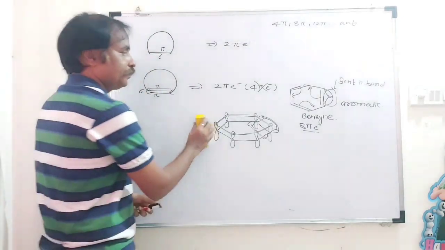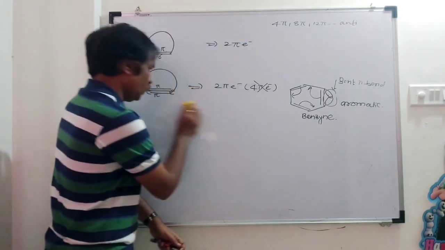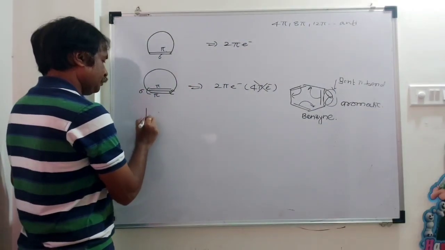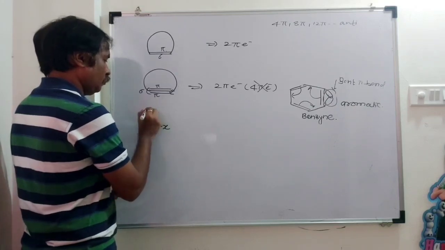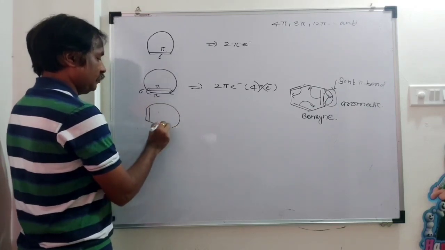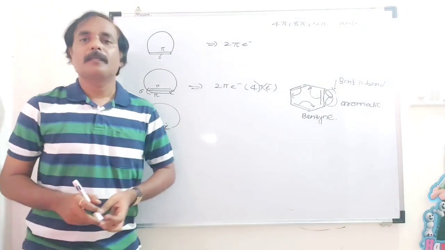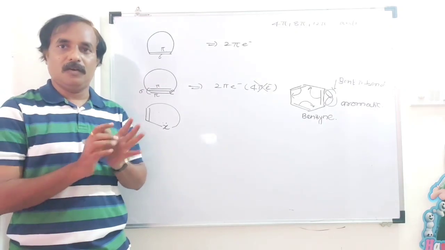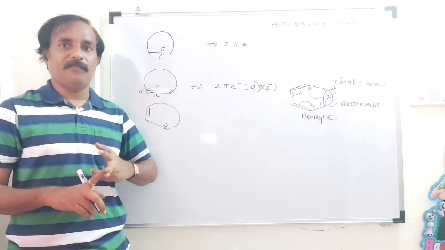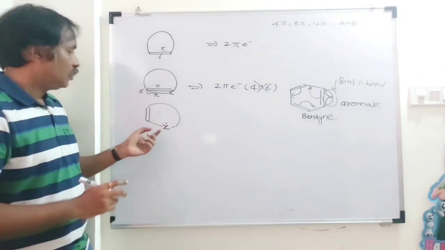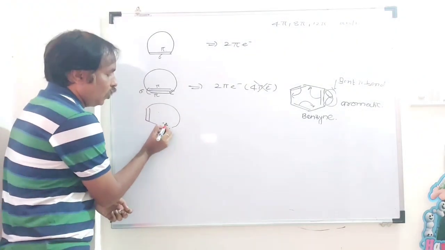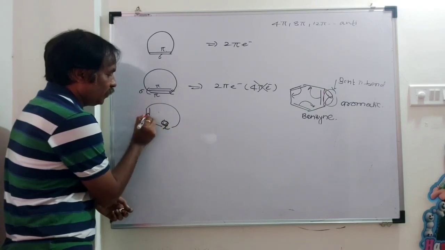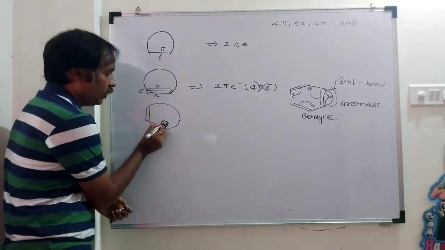Next, suppose the compound is like this. Any heterocyclic compound with oxygen, nitrogen, sulfur, etc. Whatever lone pair of electrons is present on the heteroatom, it is in conjugation with the double bond, double, single, and here conjugation.